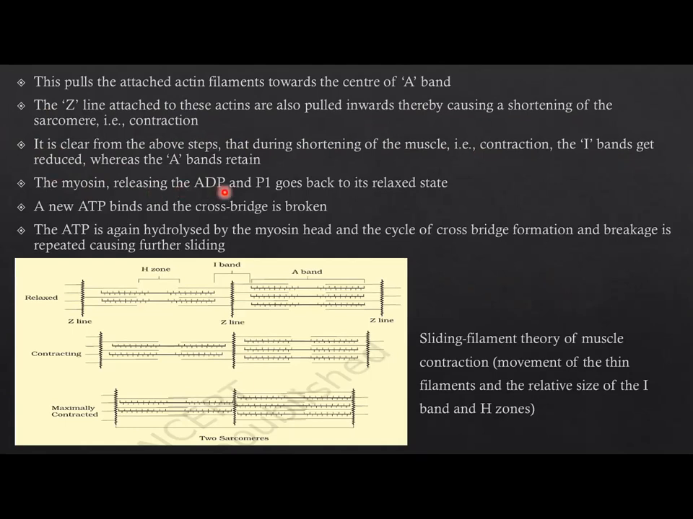The myosin releases the ADP and the Pi and goes back to its released state. A new ATP binds and the cross bridge is broken. The ATP is again hydrolyzed by the myosin head and the cycle of cross bridge formation and breakage is repeated, causing further sliding. In the sliding filament theory of muscle contraction, the movement of the thin filaments and the relative size of the I band and the H zone are shown in this diagram with the help of two sarcomeres.